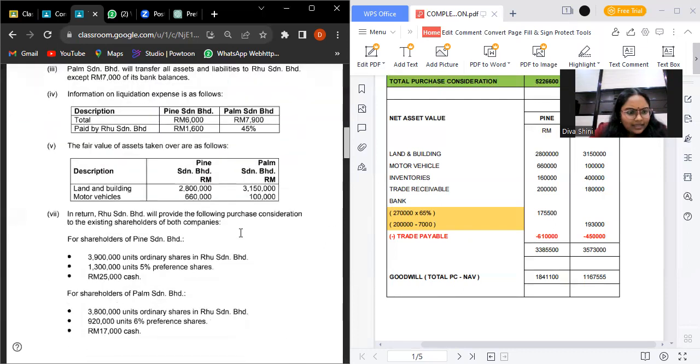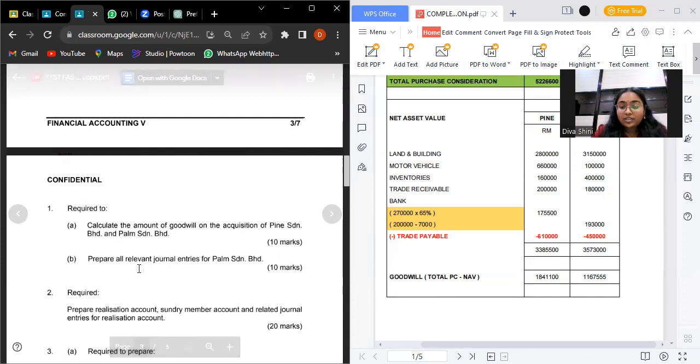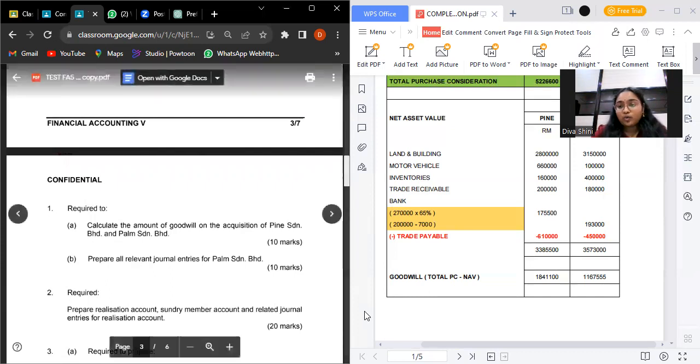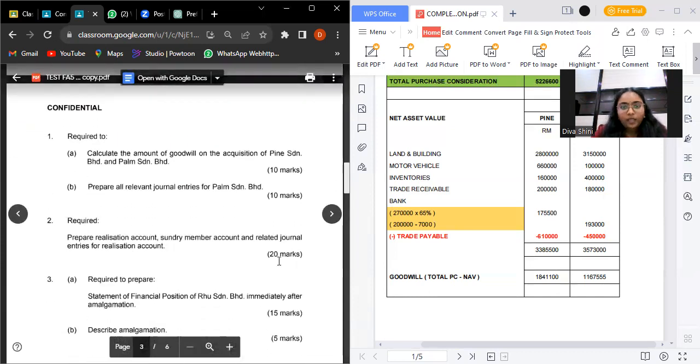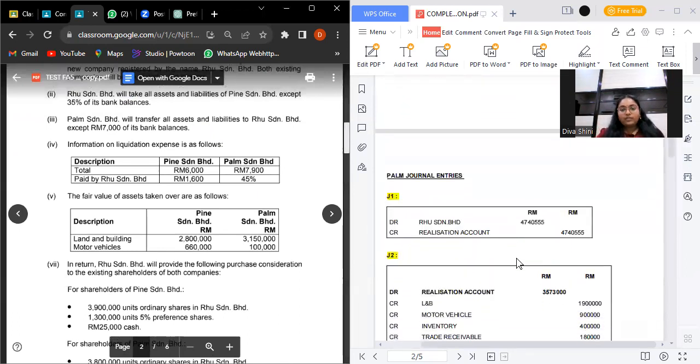And then they had asked to prepare all the relevant journals for Palm. So first we need to close Palm's account. For closing Palm's account, we are required to do 10 journals. So for the first one, journal 1 is about the purchase consideration.